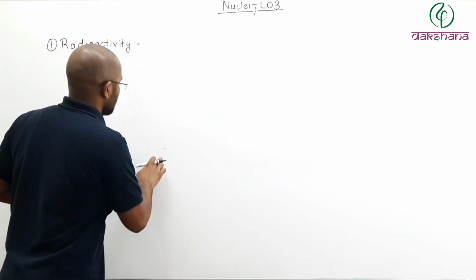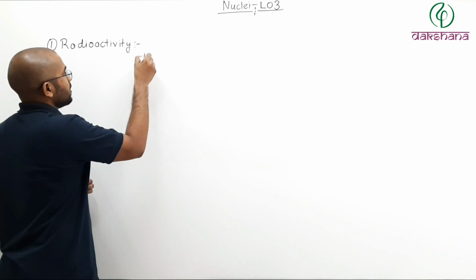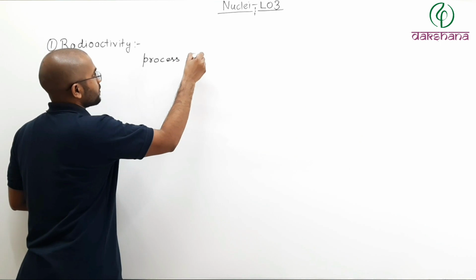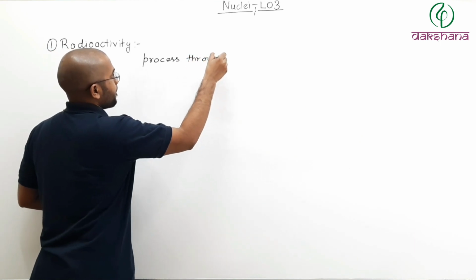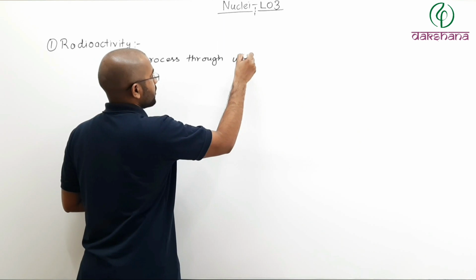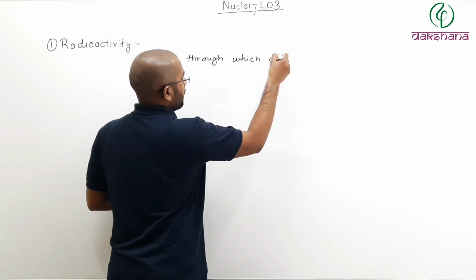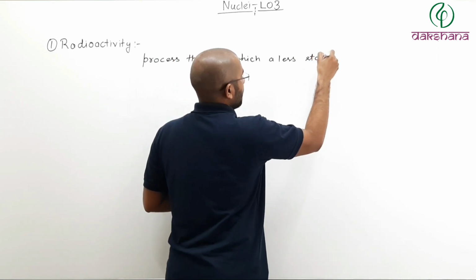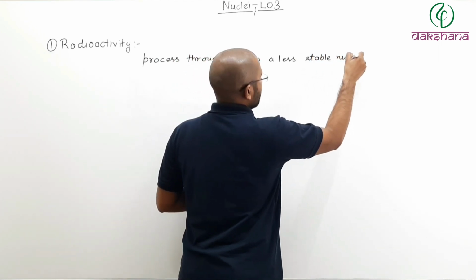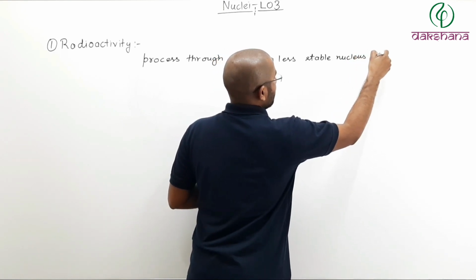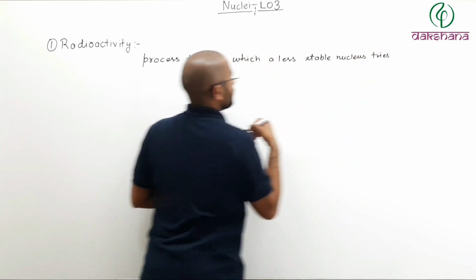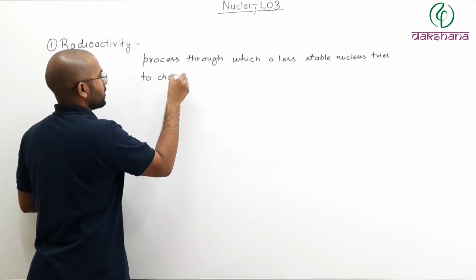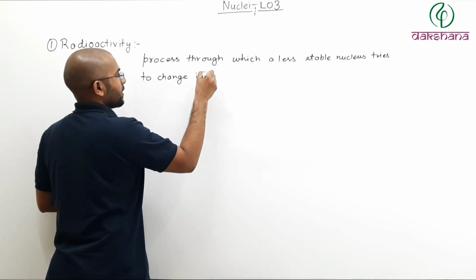So what is radioactivity? In simple words, radioactivity is the process through which a less stable nucleus tries to change its composition.